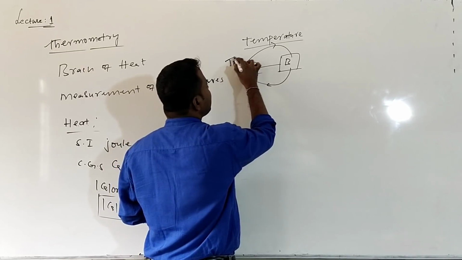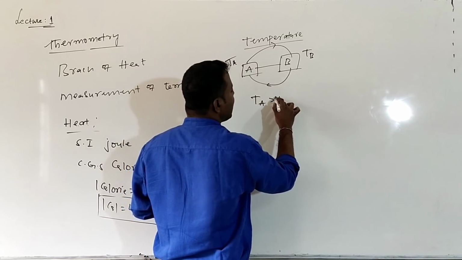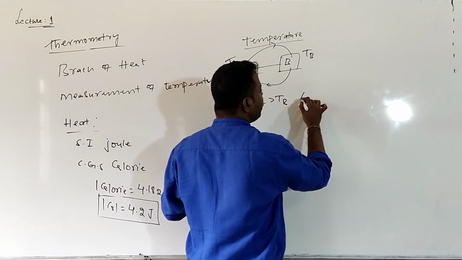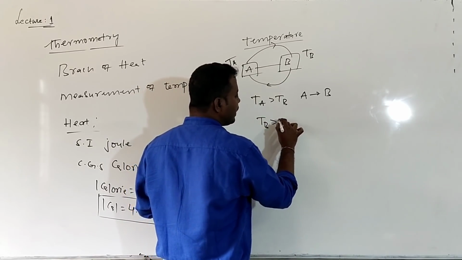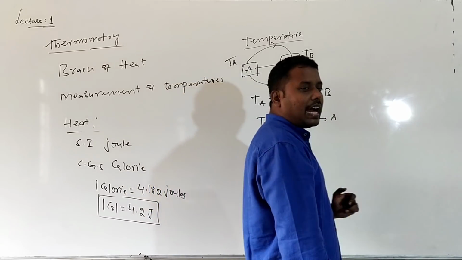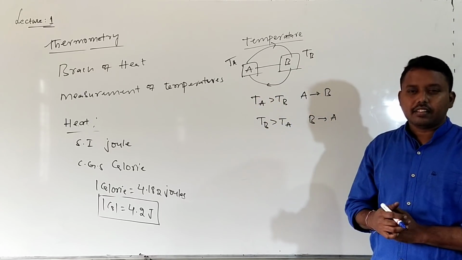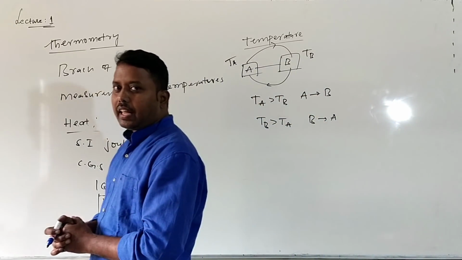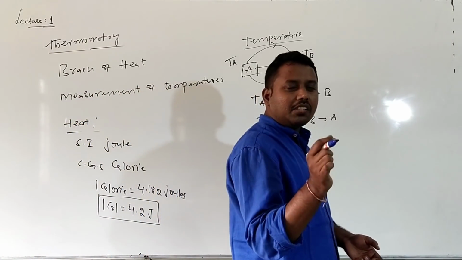If the temperature of A is TA and the temperature of B is TB, if TA is greater than TB, the direction of heat flow is from A to B. If TB is greater than TA, heat will flow from B to A. So the direction of heat depends upon temperatures. Temperature is the deciding factor. Heat will flow from a high temperature body to a low temperature body. That's why temperature is the physical quantity which decides the direction of heat flow.